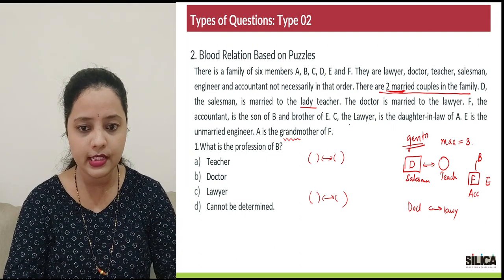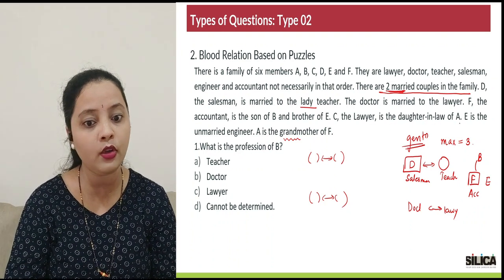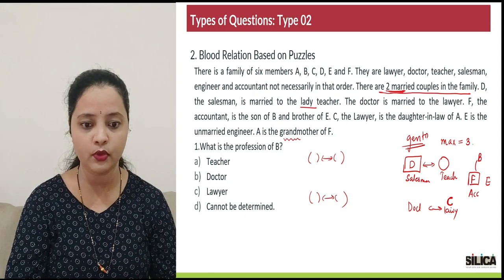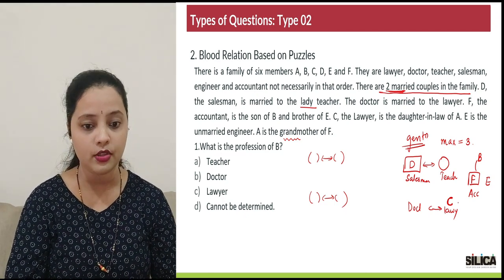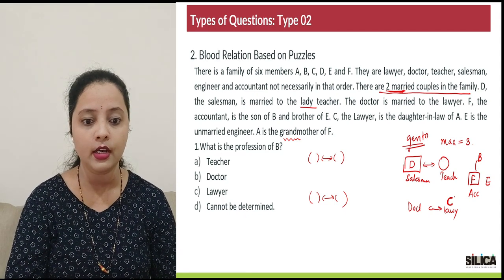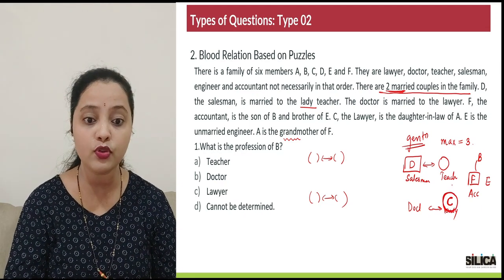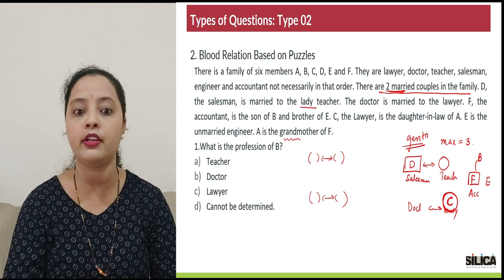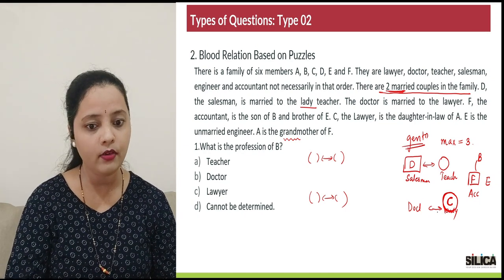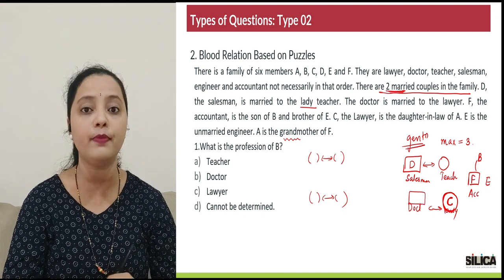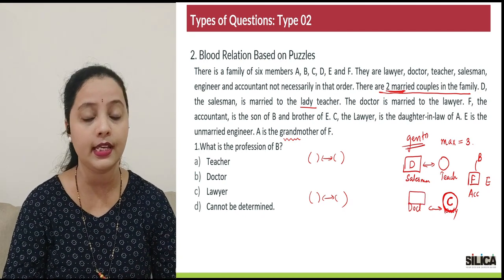Let's see. Now C, the lawyer, is the daughter-in-law of A. Now see, C, the lawyer, we know doctor and lawyer was a pair. So C, the lawyer, is actually the daughter-in-law. That means C will be a girl. And whose daughter-in-law is she? She is the daughter-in-law of A. Now, if C is the daughter-in-law of A, that means C's husband has to be the child of A, isn't it?